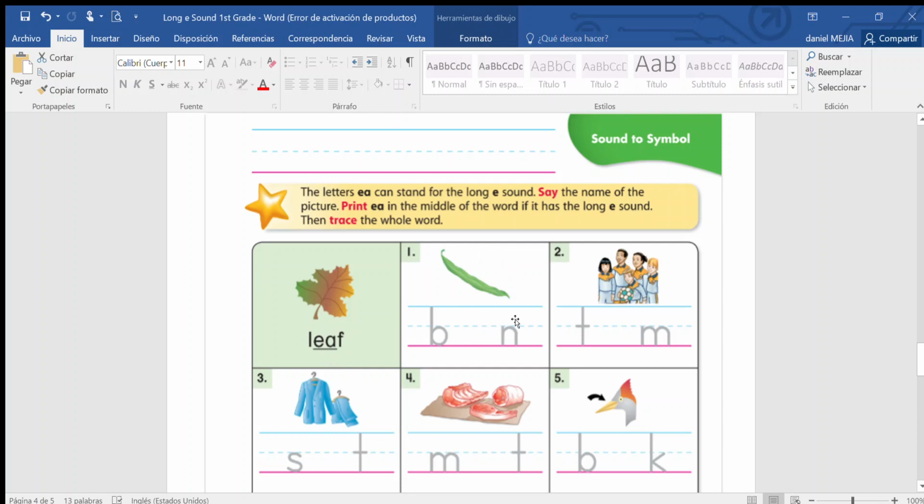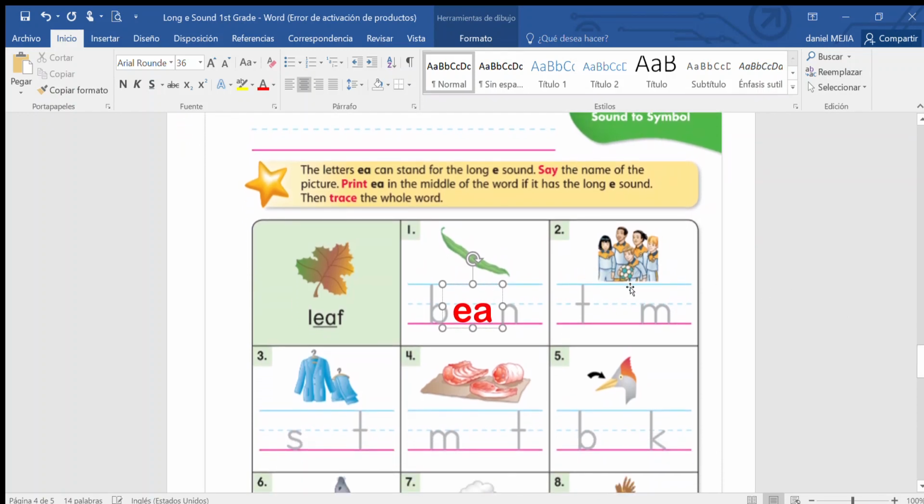Good. So we have the first picture. Any idea what is the first picture? It is bean. Bean. Does it have the long E sound? Yes, okay. So you're going to write EA. Good. Then we have number 2. Any idea what is this picture? For example, the soccer, baseball, basketball, team. Team. Does it have the long E sound? Yes, so you write EA.